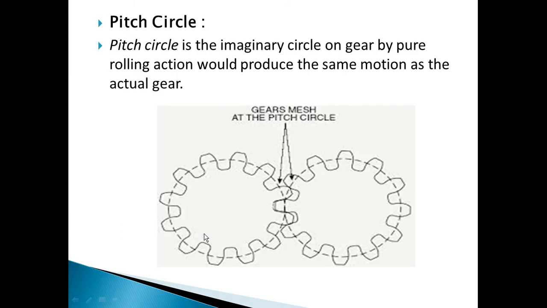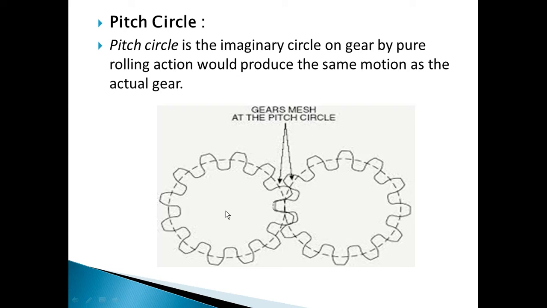First term, pitch circle. Before that, I would like to talk about some gears. The two gears shown here are meshing with each other, gear 1 and gear 2. Why do we require gears? Gears are used to transfer motion from one shaft to another shaft.